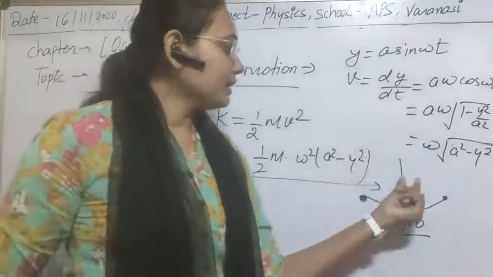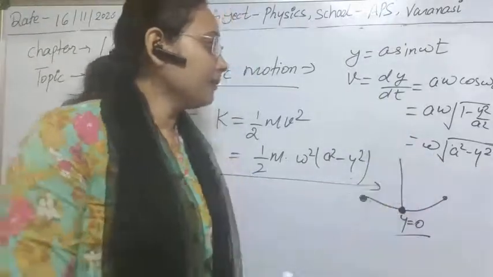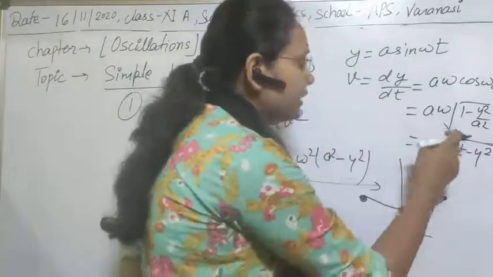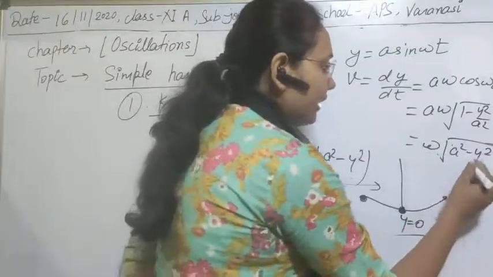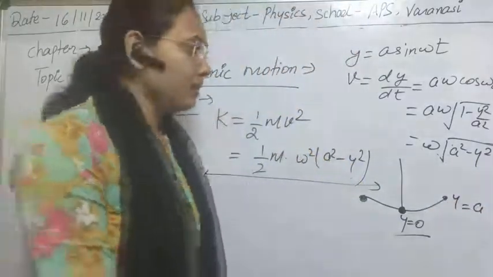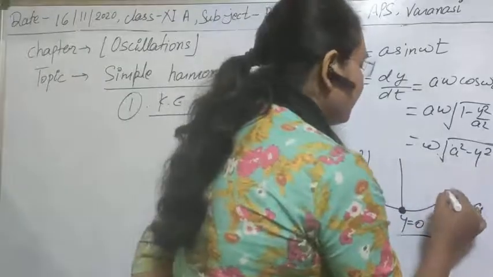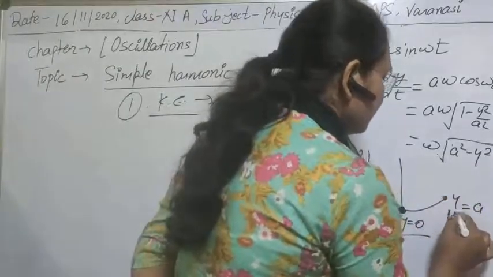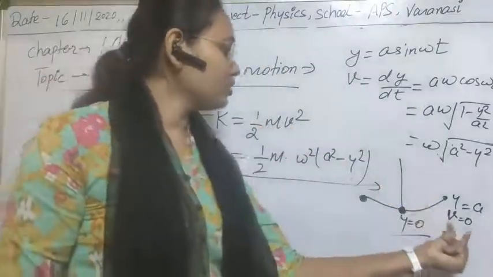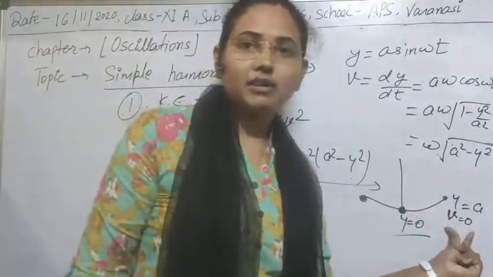So what will it be at the extreme positions? At the extreme positions, the value of y is equal to the amplitude of the oscillation. So if you put this value, then we obtain v is equal to 0. Clear? So if v is equal to 0 here, then with this equation you can also calculate that the kinetic energy will be 0.